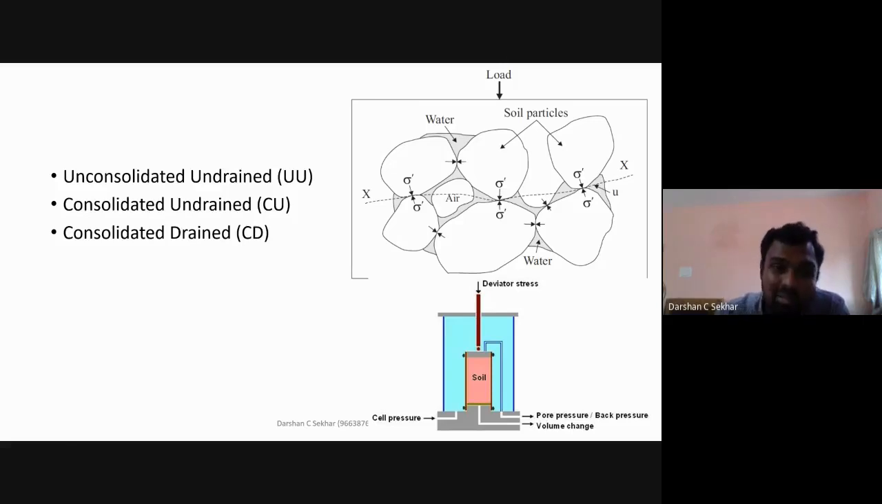And the other is consolidated drained, which is rarely used because it takes more time to complete this test. It will take probably around 1 week. So it is rarely used, and only for research purposes. The main one used is the unconsolidated undrained test. Sometimes we also use the CU test. Because of the time limit, I'm not going to explain such things. Only the UU test is followed much more in our laboratories. So that is with respect to triaxial testing.